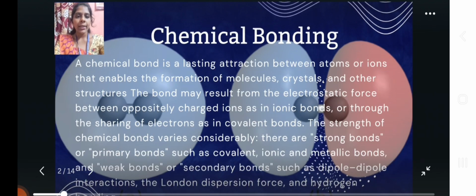Chemical bonding. A chemical bond is a lasting attraction between atoms or ions that enables the formation of molecules, crystals, and other structures. The bond may result from the electrostatic force between oppositely charged ions, as in ionic bonds, or through the sharing of electrons, as in covalent bonds. The strength of chemical bonds varies considerably. There are strong bonds or primary bonds such as covalent, ionic, and metallic bonds, and weak bonds or secondary bonds such as dipole-dipole interaction, the London dispersion force, and hydrogen bonding.